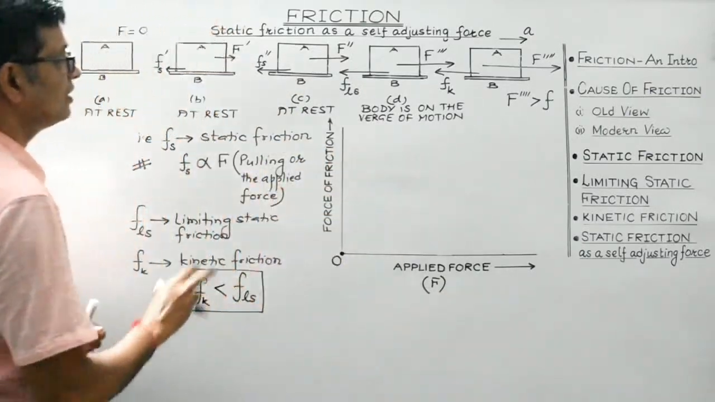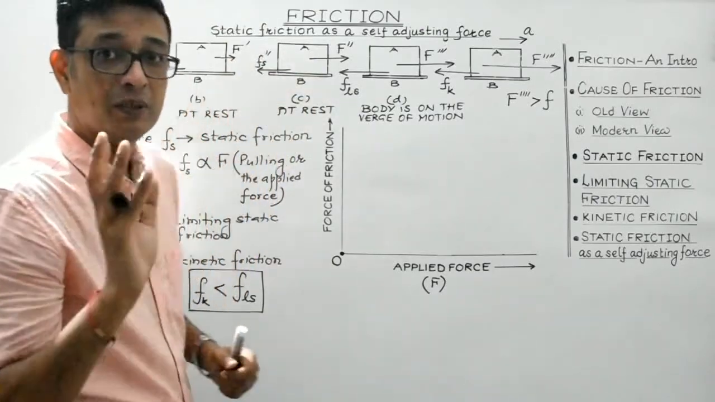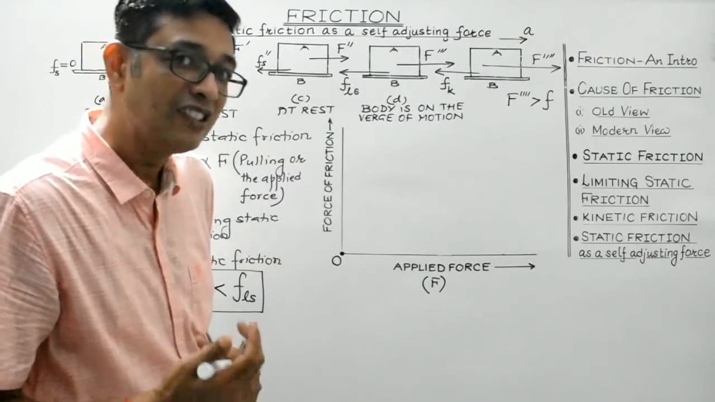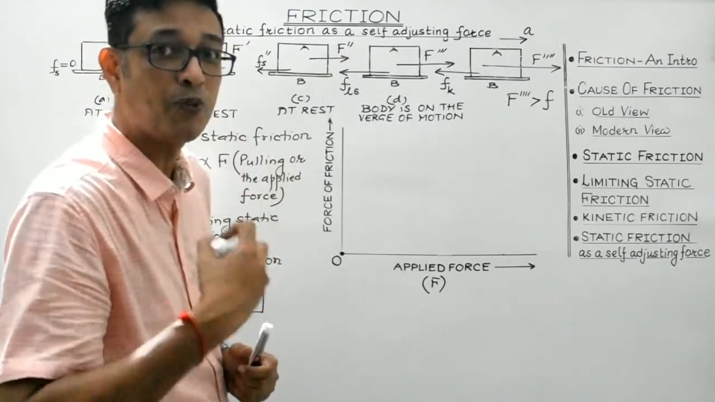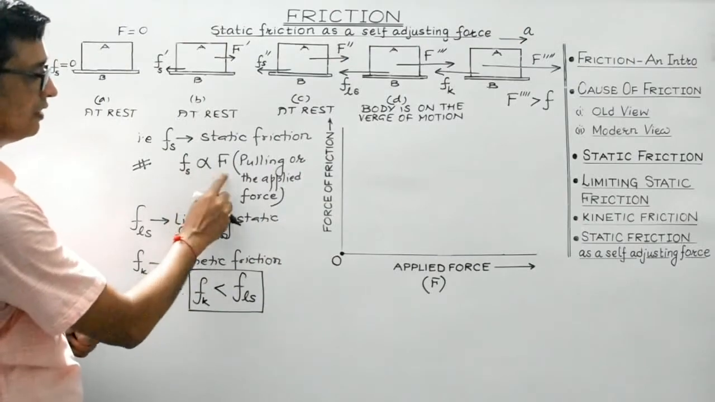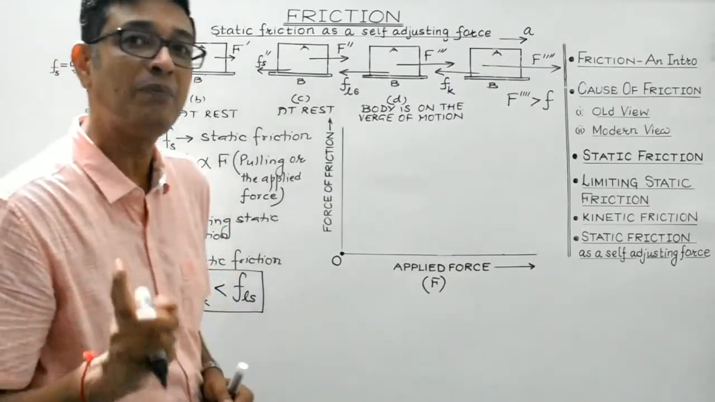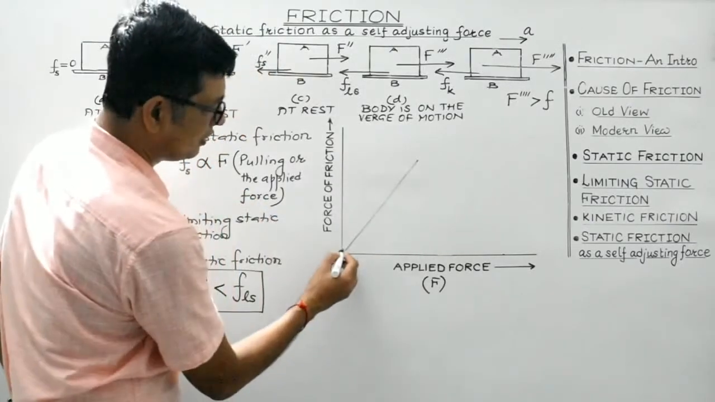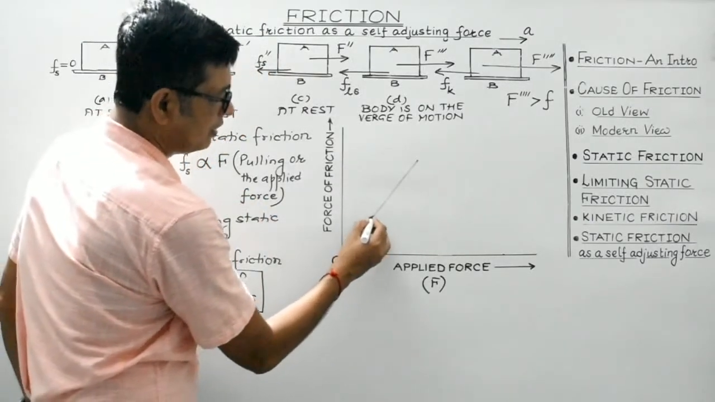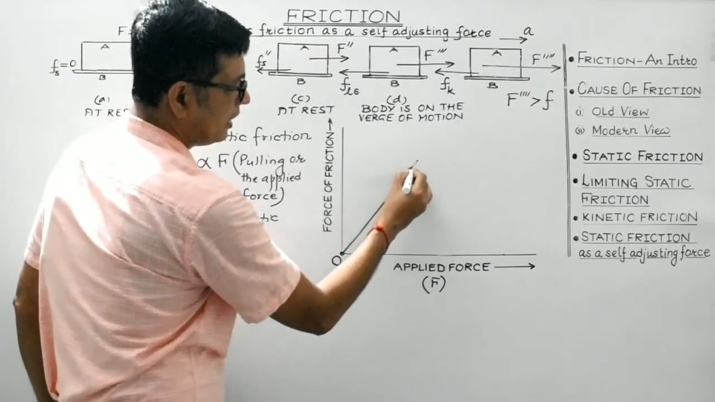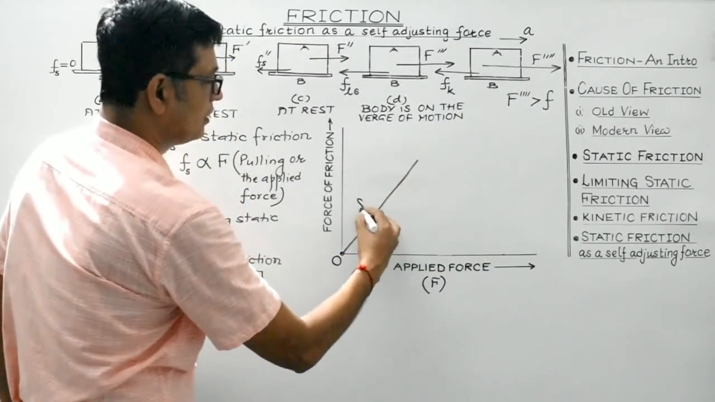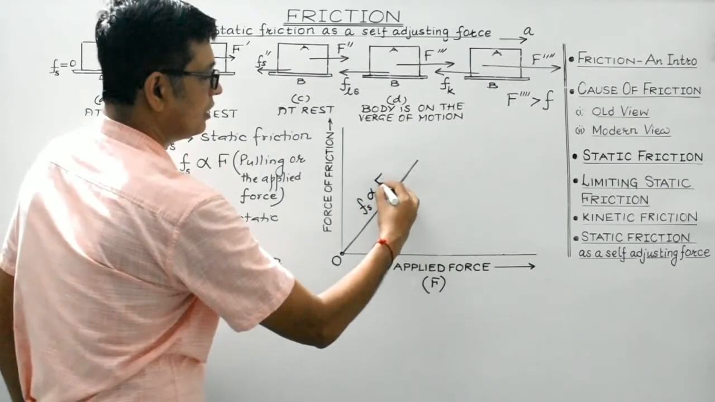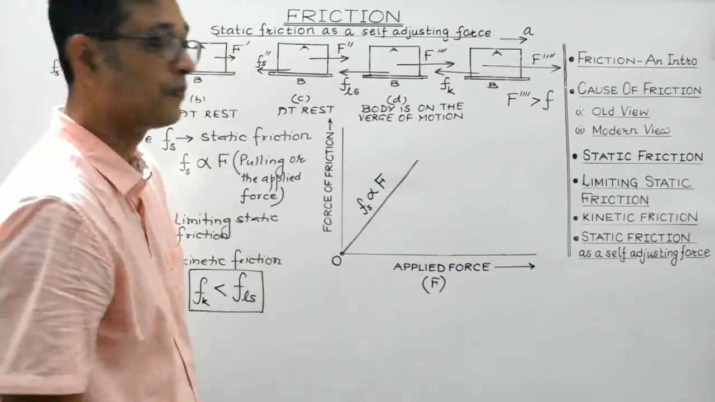So what you find is, just before the body actually starts moving, the magnitude of static friction increases proportionately with the increase in the applied force. So they are linearly dependent. The graph between these two would be a straight line passing through the origin. So the graph would be somewhat like this. This is the graph between static friction and the applied force. It is a straight line. Static friction is directly proportional to the applied force.